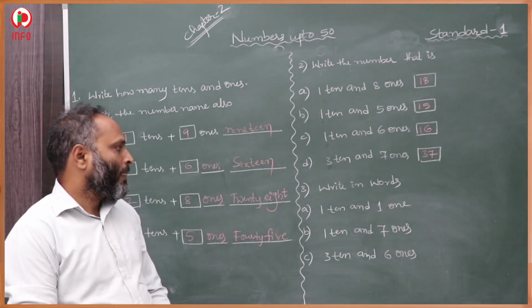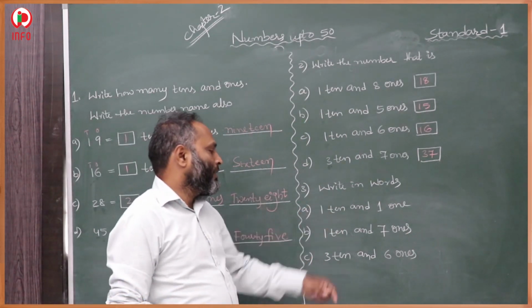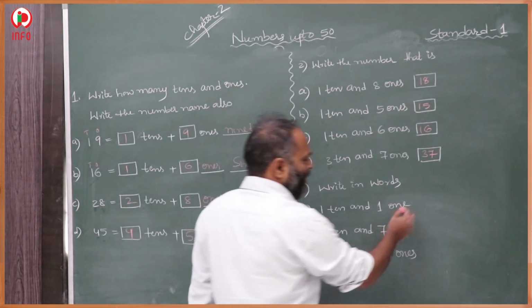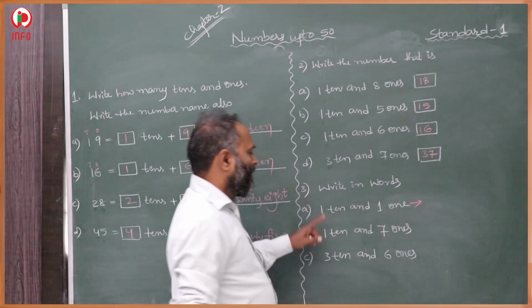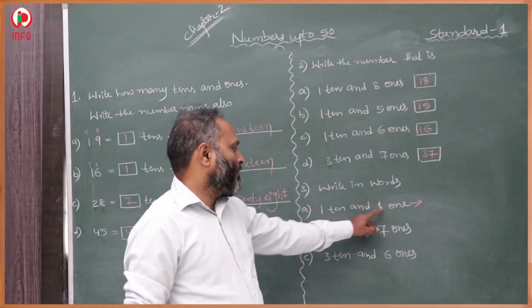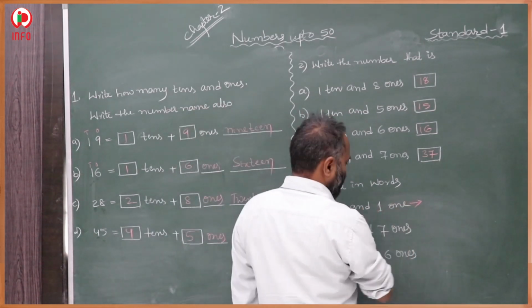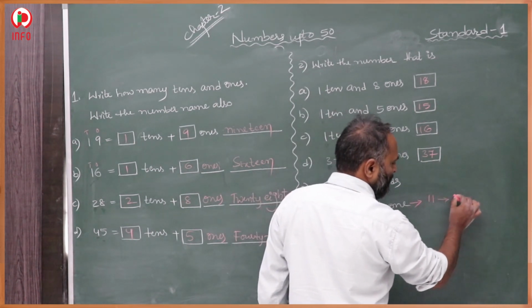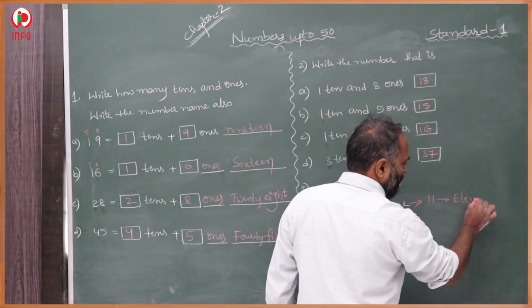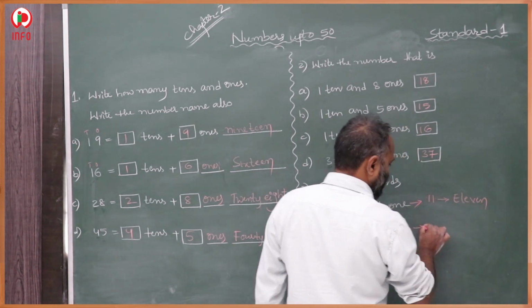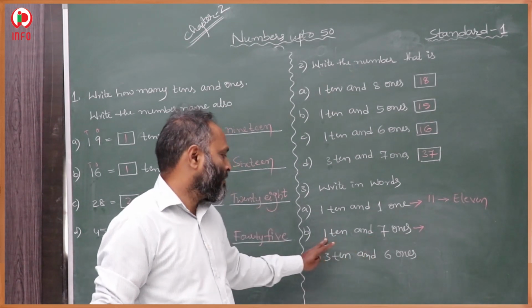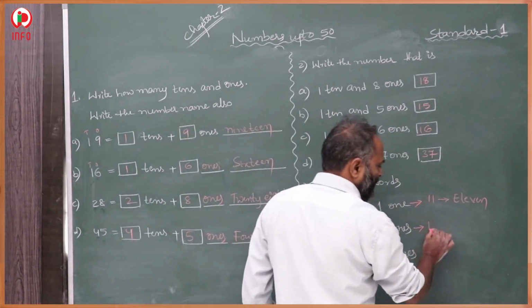And here, write in words. A number is given, and we have to write it in words. How to write in words? 1 ten and 1 one. 1 1 means 11. Then 1 ten and 7 ones means 17.